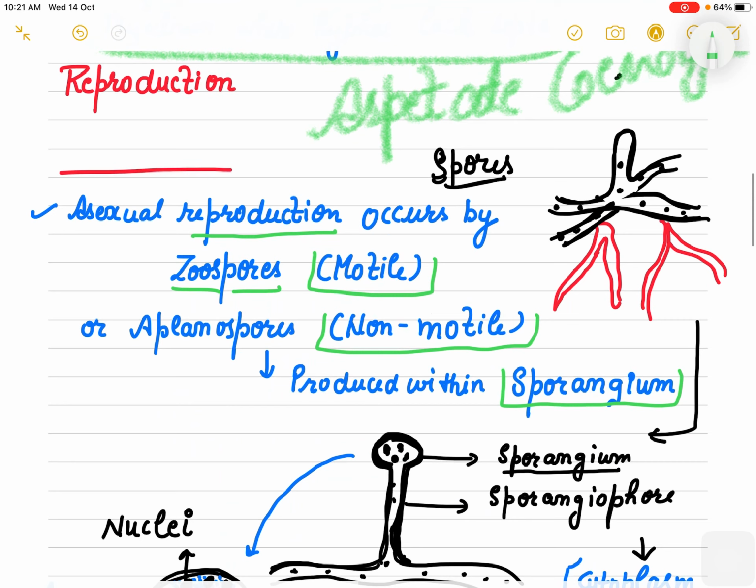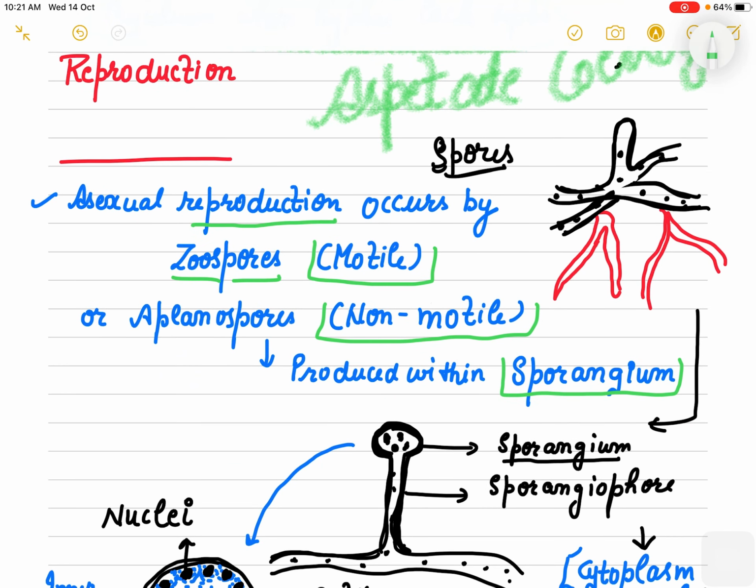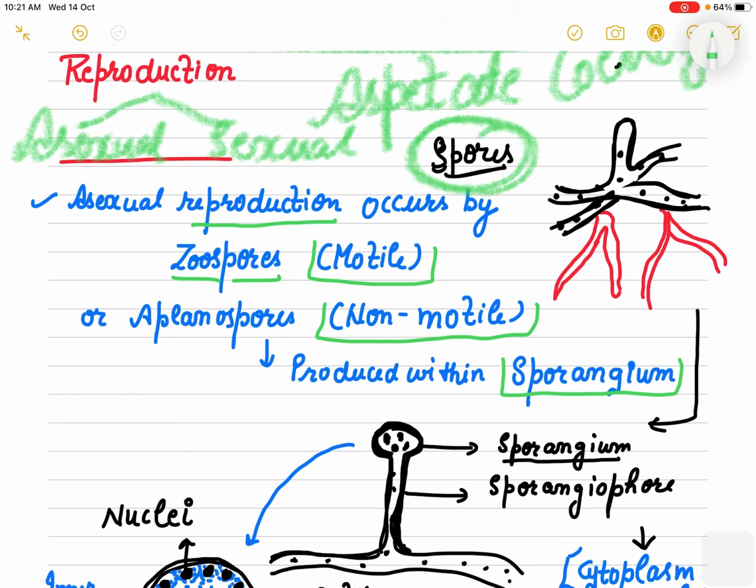Now let's talk about reproduction. Reproduction is usually through asexual and sexual modes. The asexual mode occurs through spores, and it has two types of spores. One is motile spores, known as zoospores, and the non-motile spores are known as aplanospores. And where are the spores produced? They are produced inside the sporangium, right?